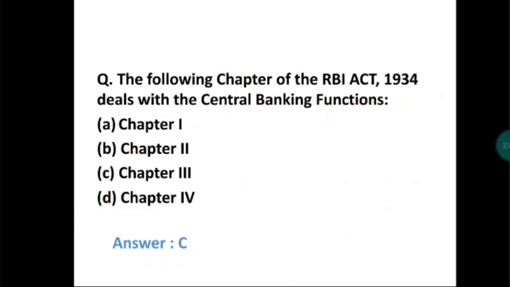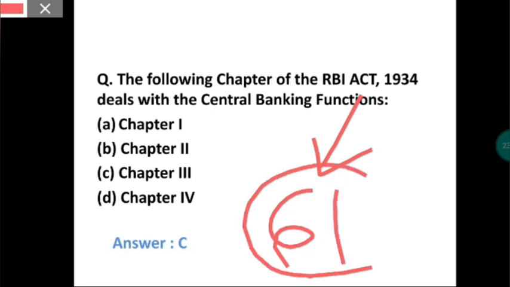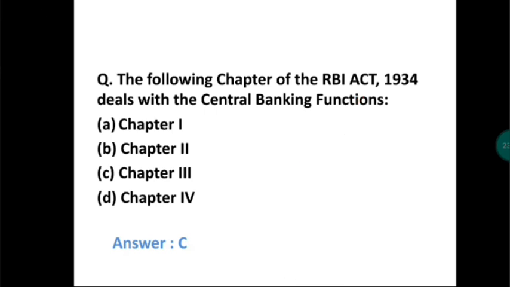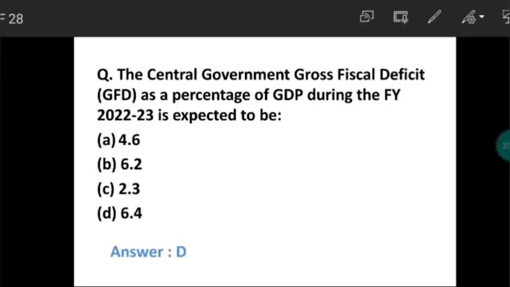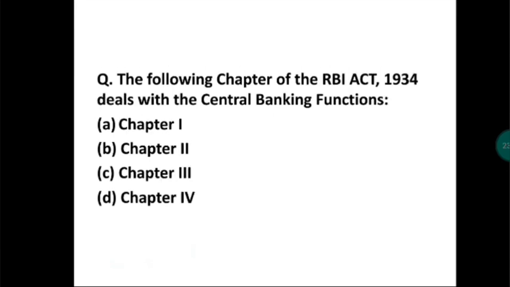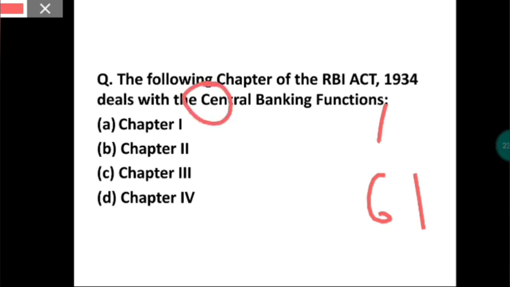Also I want to tell you that the total number of sections in the RBI Act 1934 is 61 sections. Previously I told you that there are 56 sections in the Banking Regulation Act. Now this is the RBI Act, which has 61 sections, and the chapter used for central banking functions starts with C, and C is there. So 1, 2, 3. Chapter 3 is for central banking functions. Okay.